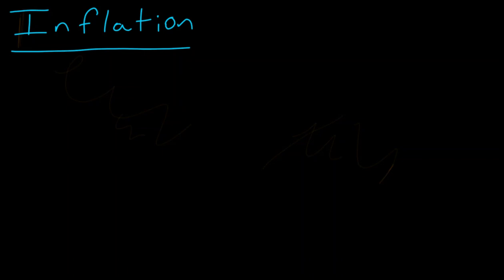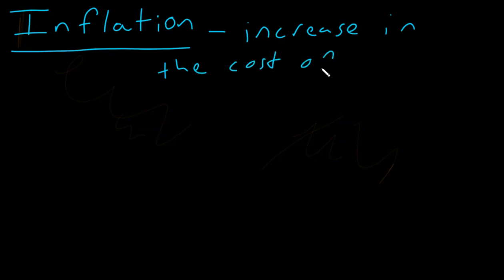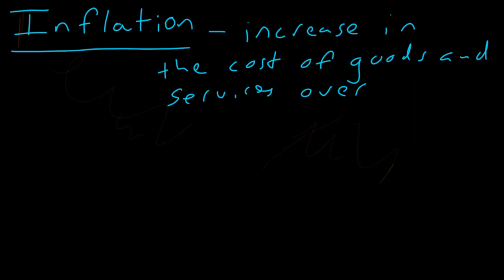In our last section, we're talking about income and assets. We're actually going to talk about inflation. And this is essentially a reference to the increase in the cost of goods and services over time.